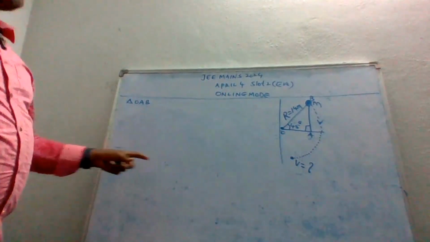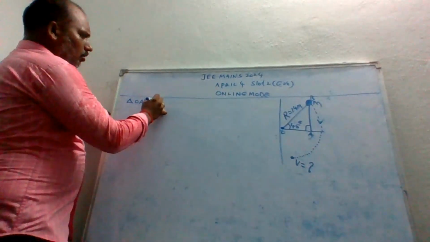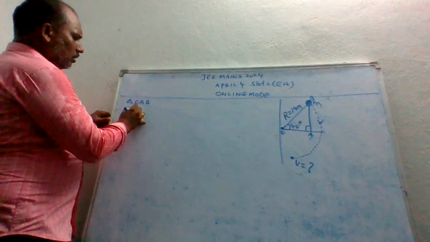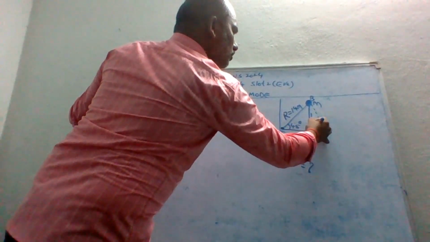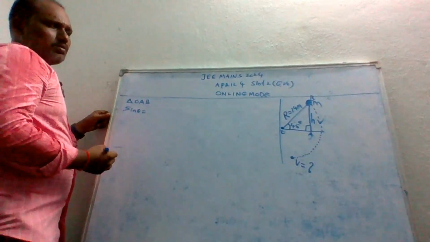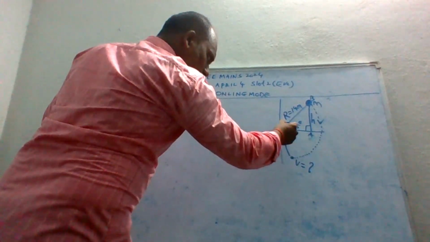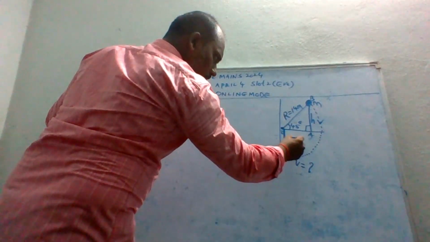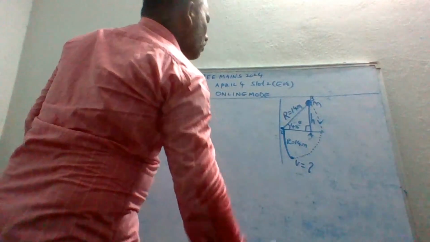Shall I go with sin theta? From triangle OAB, sin theta is equal to h over this. What is this, guys? This value becomes R. R is equal to 14 meters, no doubt.